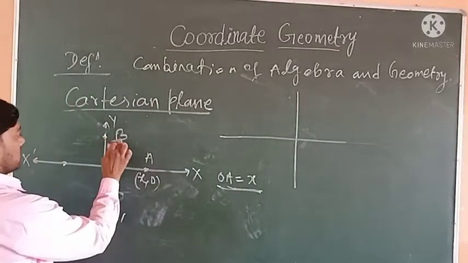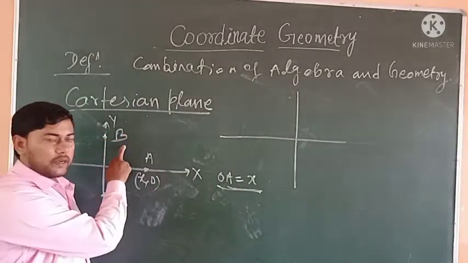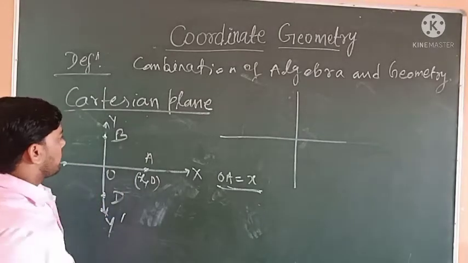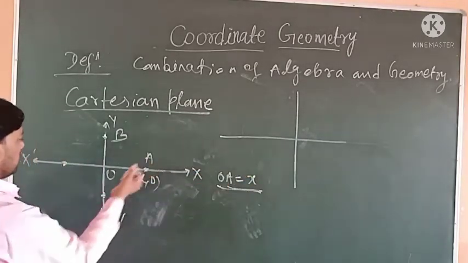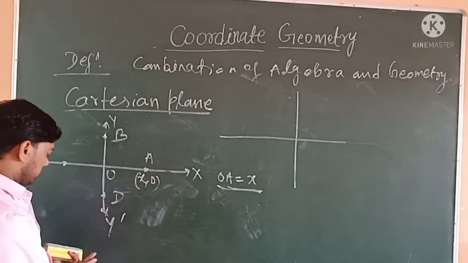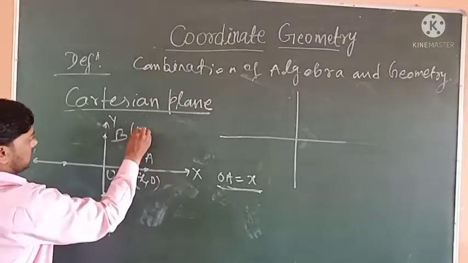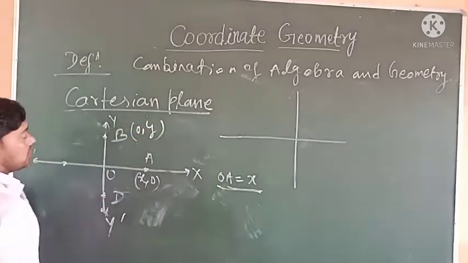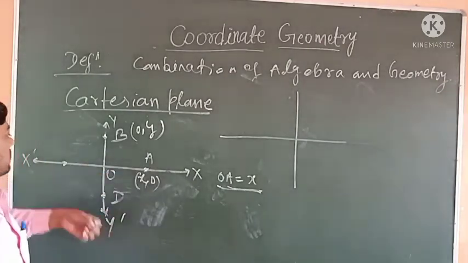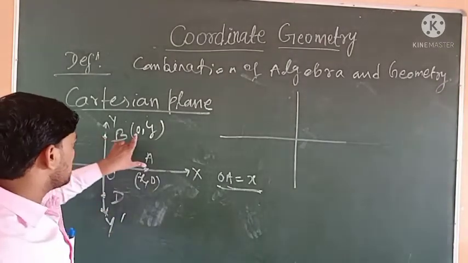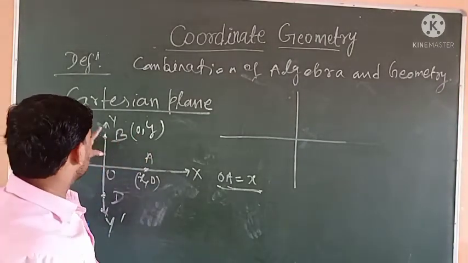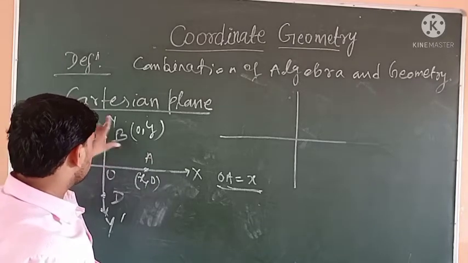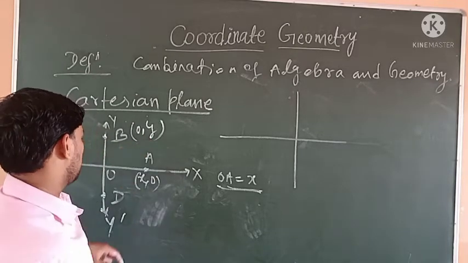Similarly, for point B, the distance from the y axis is 0 and the distance from the x axis is y.